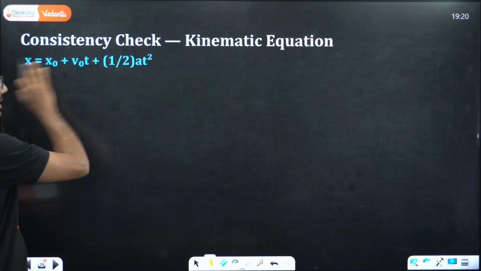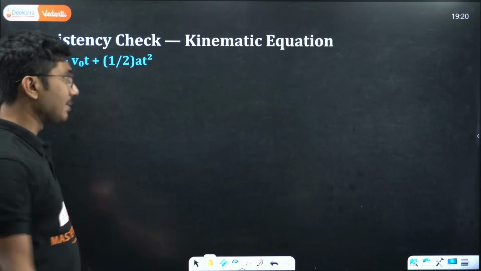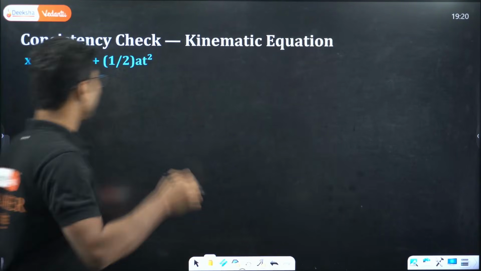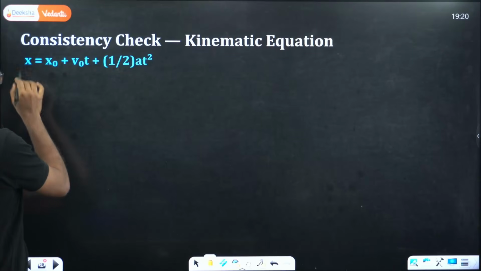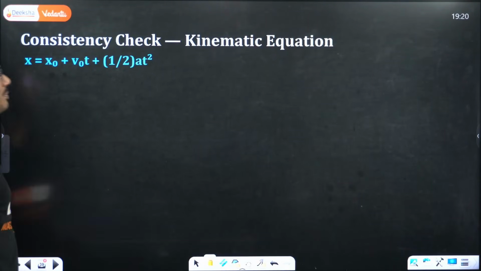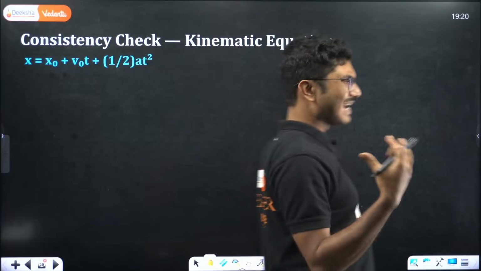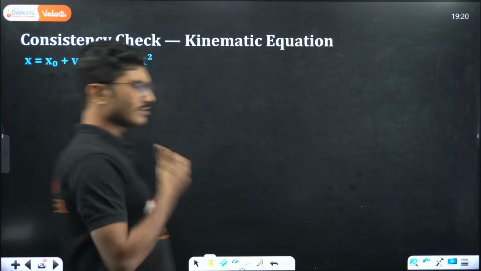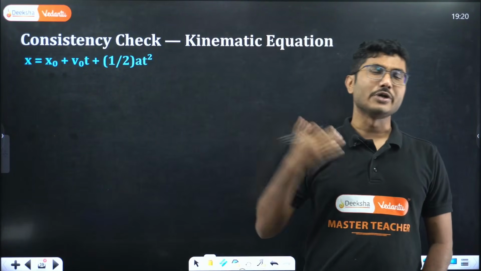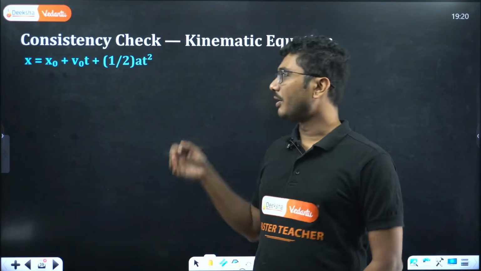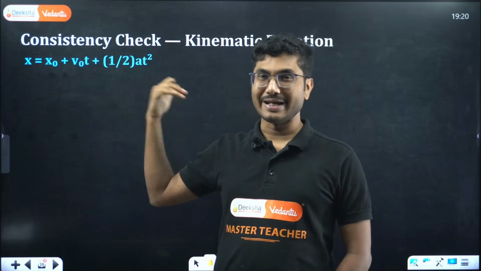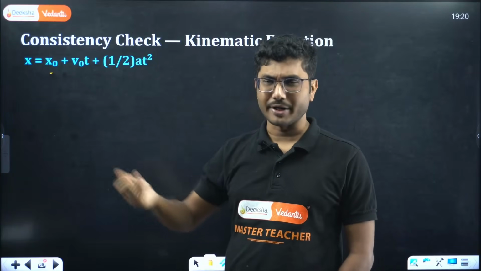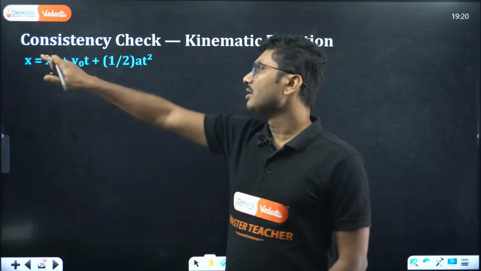Now let's see one important question from your PUC model paper. Consistency check of a kinematic equation. So we will check the consistency. Let's see: x equals x naught plus v naught t plus half a t square. This is the standard equation of motion. Generally, the x naught value is taken as 0 in most cases, so this x naught does not come into the equation. So you will use s equals ut plus half at square, or x equals vt plus half at square. X naught is your starting position, starting point. If the starting point is not 0, then there will be an x naught.